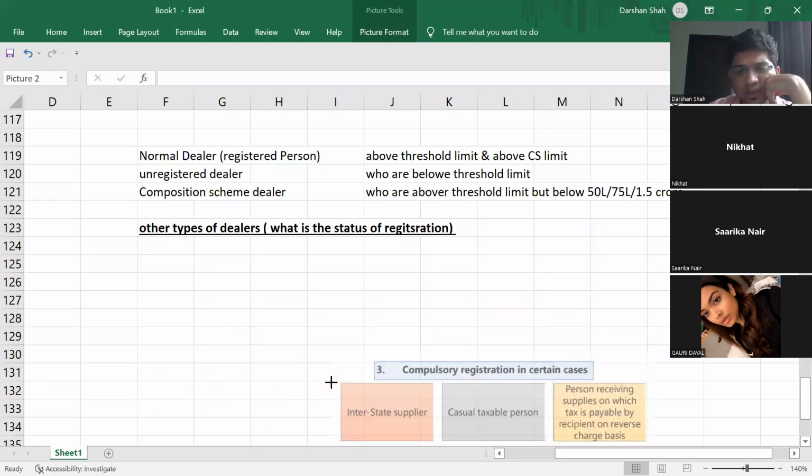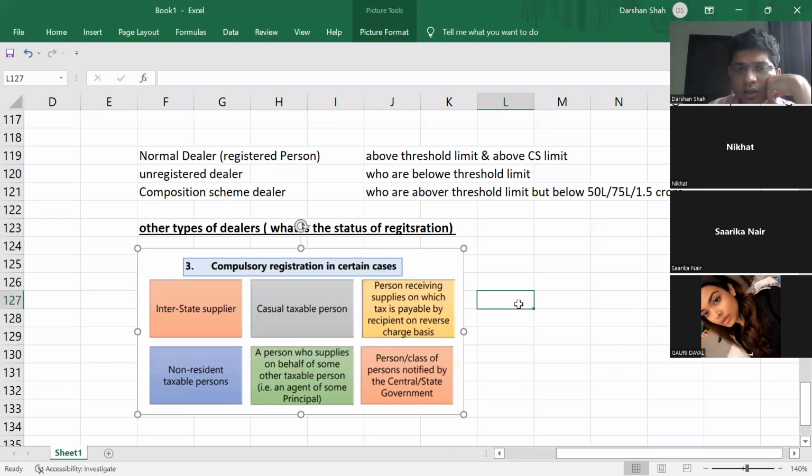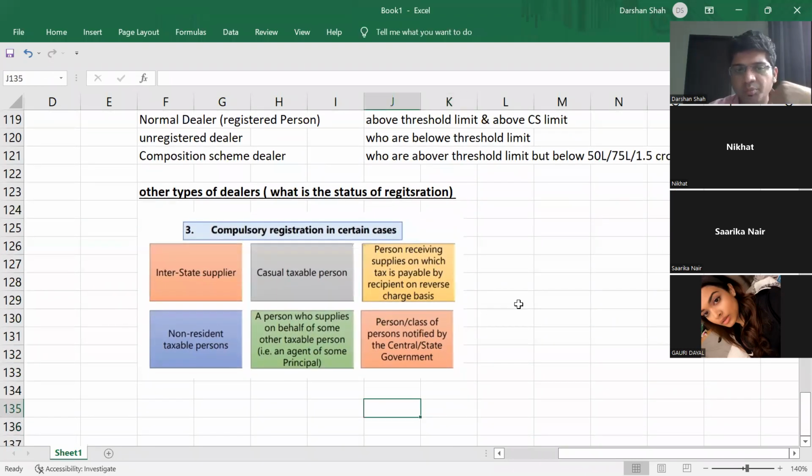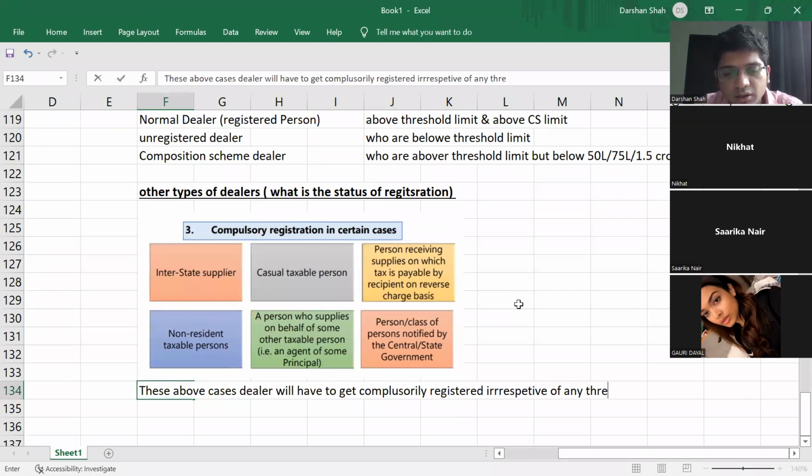So for other types of dealer, guys, pay attention. For these other kinds of dealers, registration is compulsory. Registration is compulsory means that in the above cases the dealer will have to get compulsorily registered, irrespective of any threshold limit.